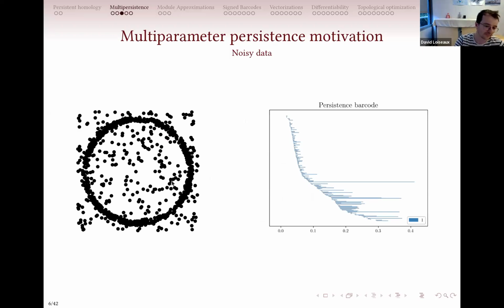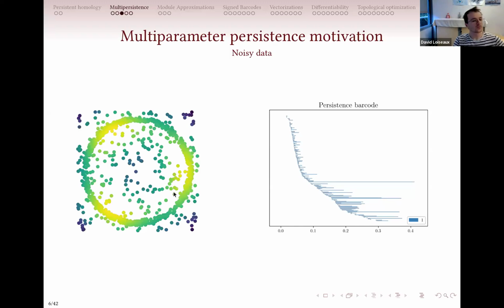So you've more or less destroyed the topology with just a few points. One way to deal with this would be to compute the density estimation of your dataset and try to find a threshold to remove the low density points. So you can do that, you will retrieve the annulus. But there are at least two issues with this. The first one being that you have to first find this threshold. And that can be a problem if your dataset is not homogeneous, for example.